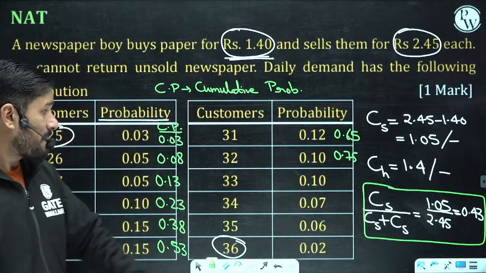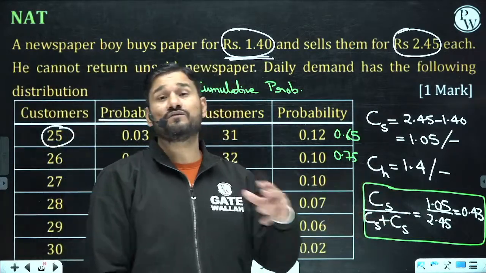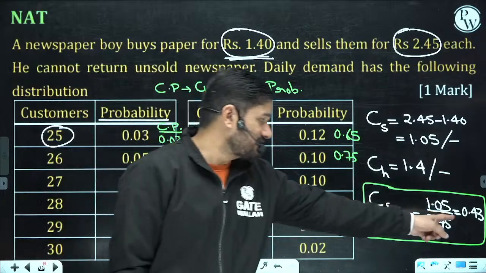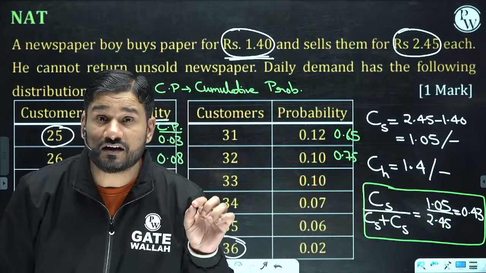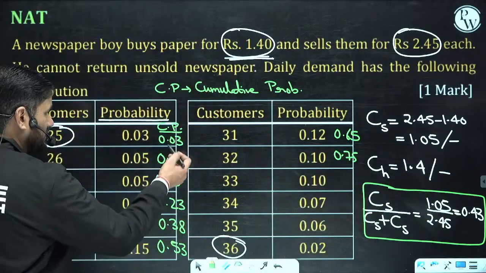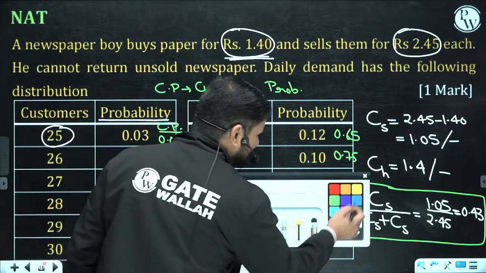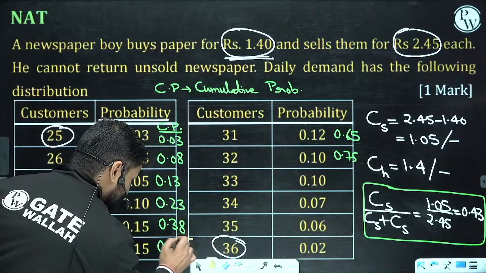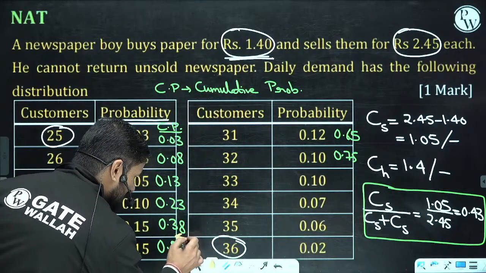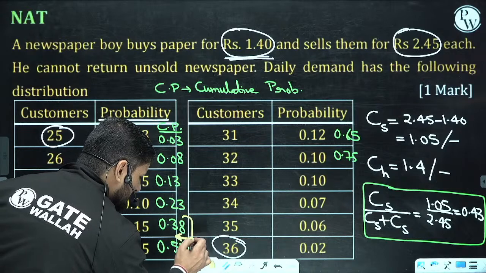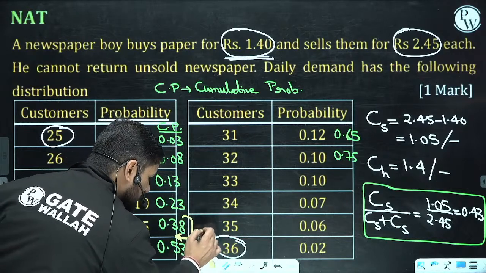But in which range is this ratio coming out? It is 0.43. Let us find out where 0.43 is. 0.3, 0.08, 0.13, 0.23. Oh, here. See here. Between these two values, 0.43 is coming.